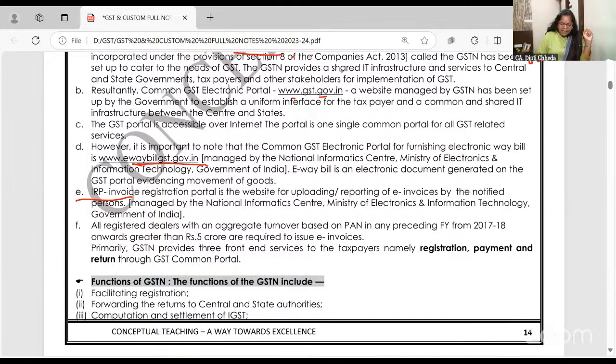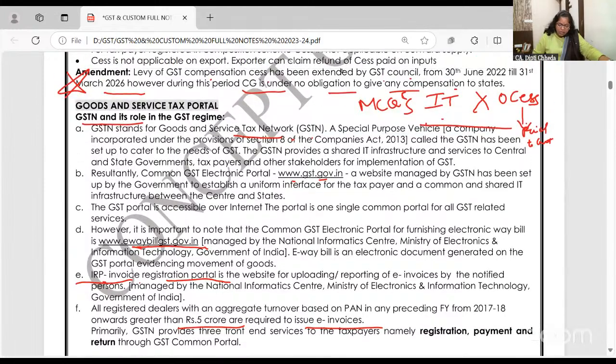So for this, IRP is there, one facility, the Invoice Registration Portal. Just try to learn these names. This is a detailed chapter for them. If your turnover exceeds 5 crore, you have to do e-invoice. E-invoice means you cannot generate the invoice in your own software. You have to go to the portal and generate the invoice so that there is no manipulation. The gist of all this is in bold, you should know this.